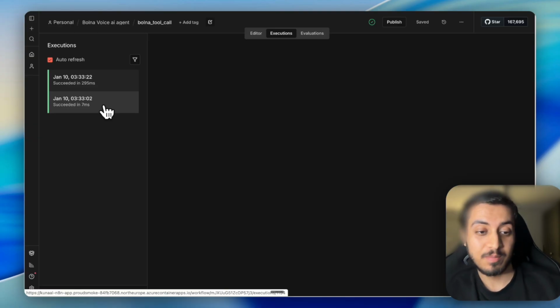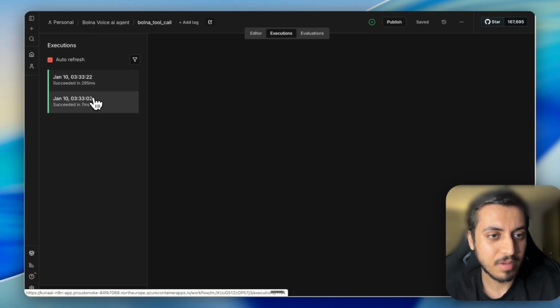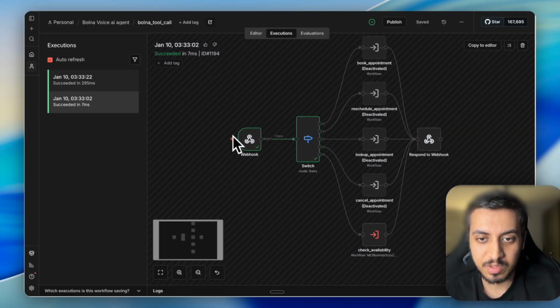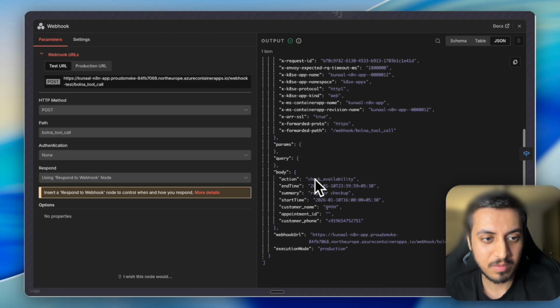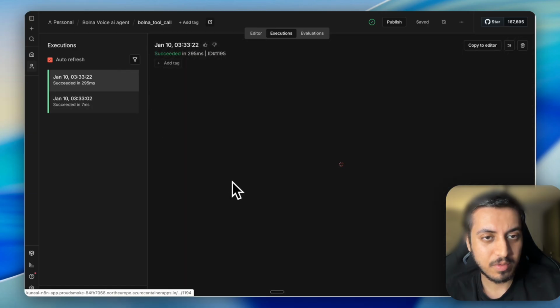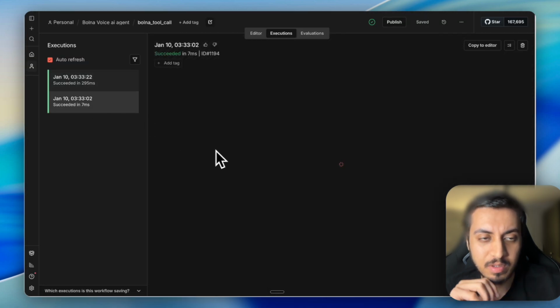I don't know why it said the appointment is booked, because the appointment is not booked. We haven't configured anything, but let's move forward and see the outcome. So this is what we got in our first tool call. We have an end time, but we need an action, and we need a start time. And for this particular tool call, it's a book appointment. Again, we have end time, we have start time. So we'll configure it, but let's just work with the check availability for now.